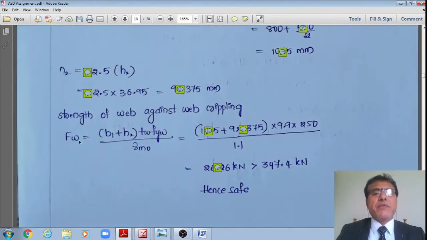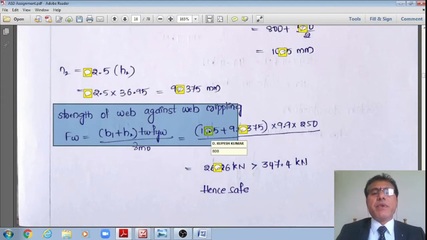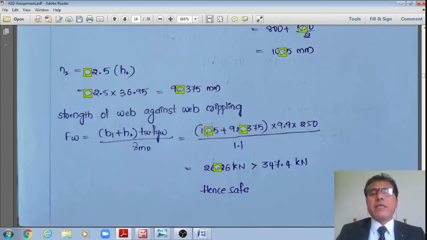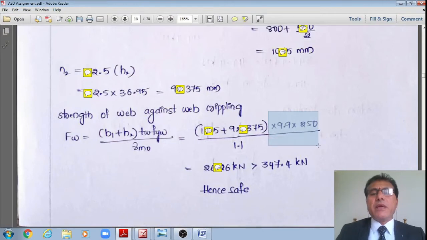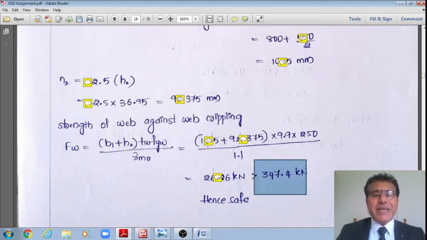Therefore, the strength of the web against web crippling, FW, upon substitution, B1 is 800 plus this N2, which is 184, multiplied by the thickness of the web, 9.9, multiplied by 250, divided by 1.1, divided by 10 to the power 3. It now works out to 2215.7 kilonewton for each of the beams, whereas each beam is subjected to a factored shear force of just 347.4 kilonewton only. Therefore, it is okay in the web crippling criteria.